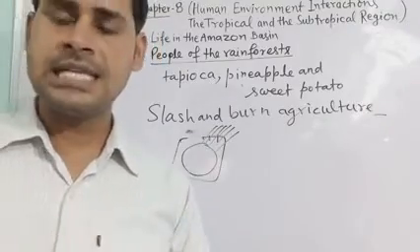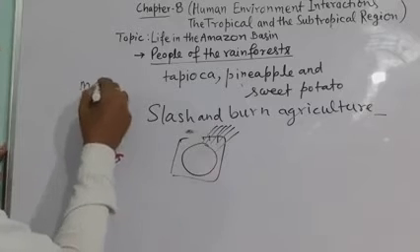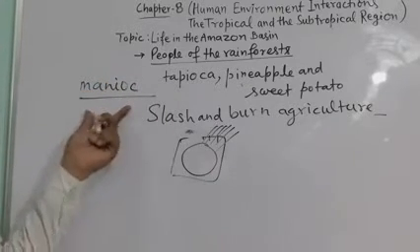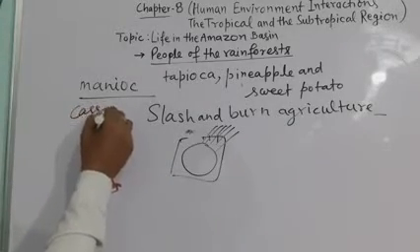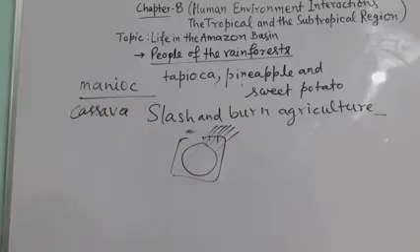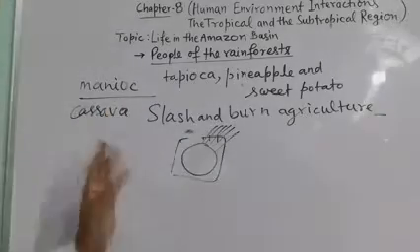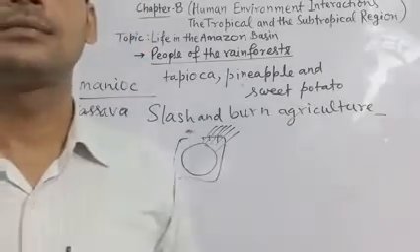In this region, the staple food is manioc. It is the main food item which is eaten, manioc. That is also called cassava. Cassava grows under the ground like potatoes, and they also eat queen ants and egg sac.